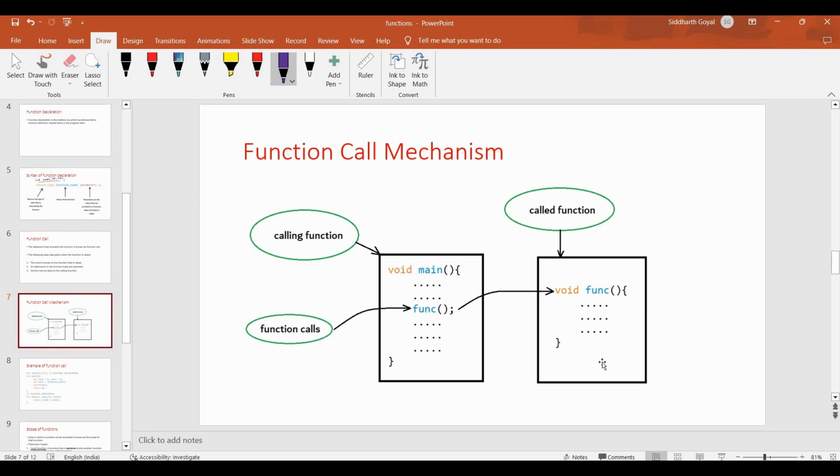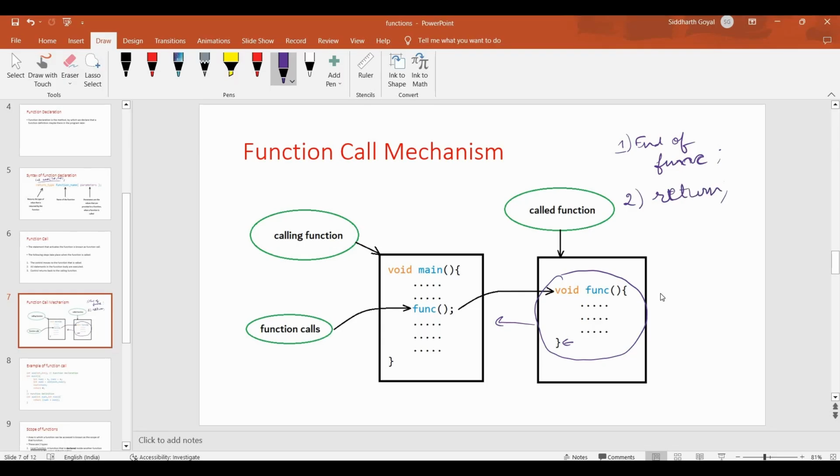Now there are two ways by which the control will pass from this function back to the calling function. The first method is the end of the function. For example, if the control reaches here, obviously it will return. Number two, if there is any return type, or even if there is void, the return statement is mentioned.